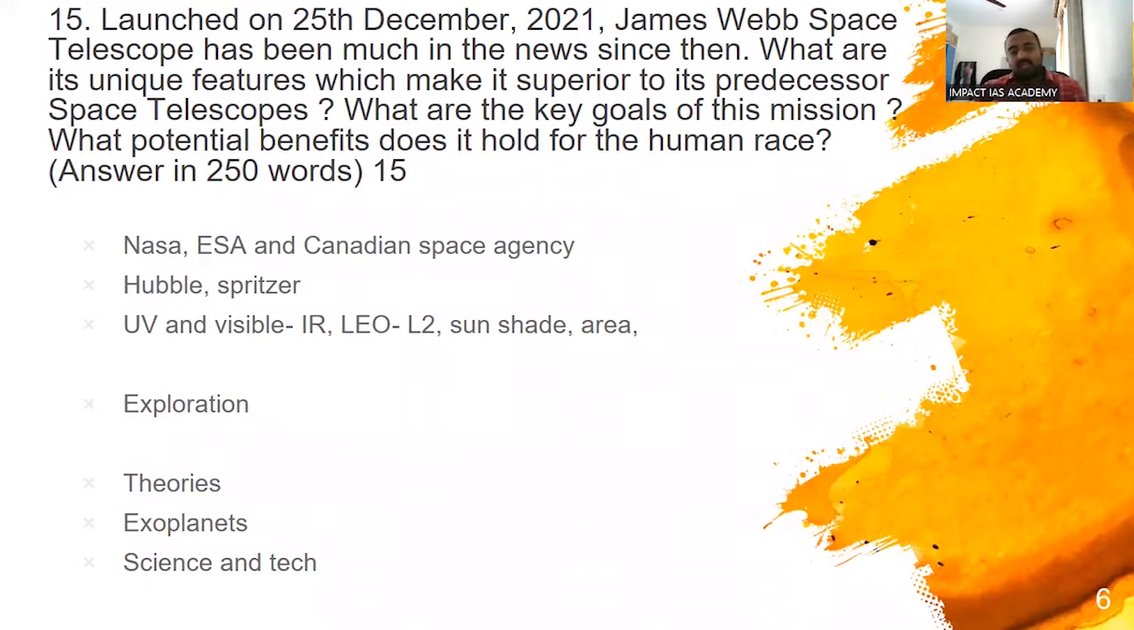What are its unique features? One, it can see in IR. The earlier telescopes cannot see in IR. They can see only in UV and visible. Hence, an entire spectrum is being opened up with this telescope.